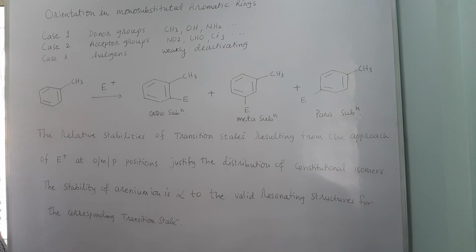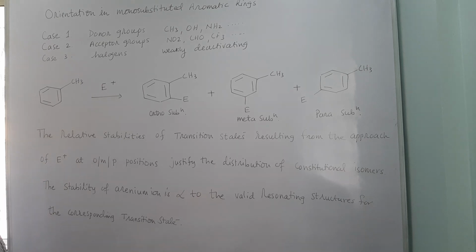Case number 1 is when electron donors are there on the ring. The second case is when acceptor groups are there, like NO2, CHO, CF3, etc. And case number 3 is a special case for halogens. They are weakly deactivating groups.